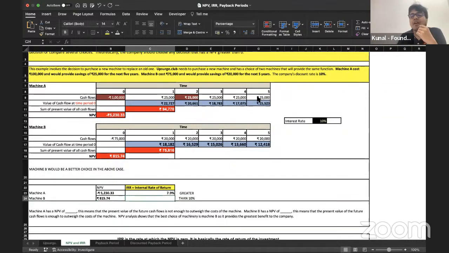So that is there. All right. Next up we have, yeah, Chirag, you can say that. All right. Next up we have is for machine B. So machine B, again, let's compute for IRR. So IRR is nothing but the internal rate of return. You need to put across the values.